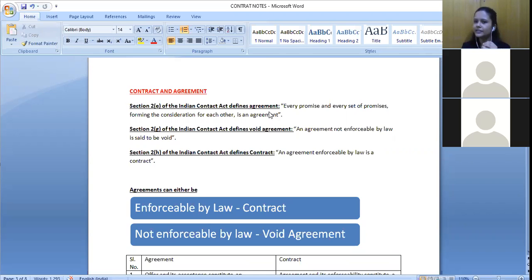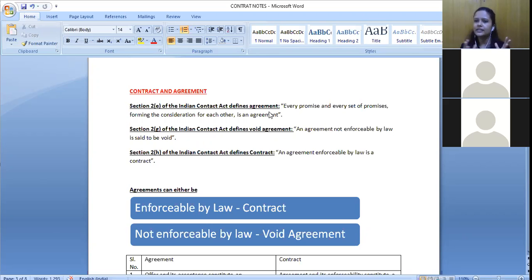Now, what is consideration? I want to go out for that movie and also I want to go for shopping, right? But I want someone to go along with me. So what is consideration for me? For me, consideration is that I have someone else also who would go with me. So that is consideration for me, that is for what I'm doing my part. For you, what is consideration? Maybe you were also bored at home, you also wanted to go out. So consideration is that you are also getting a chance to go out for some time, right?